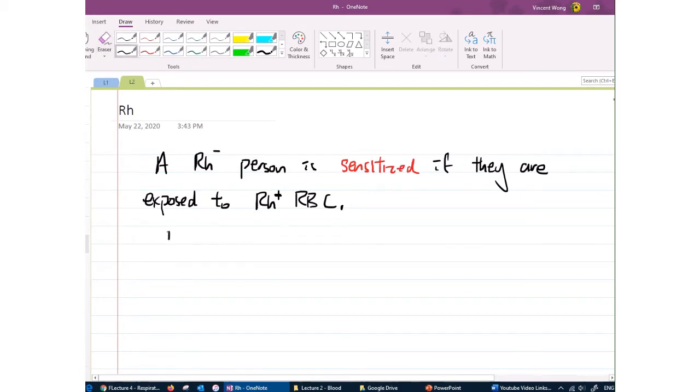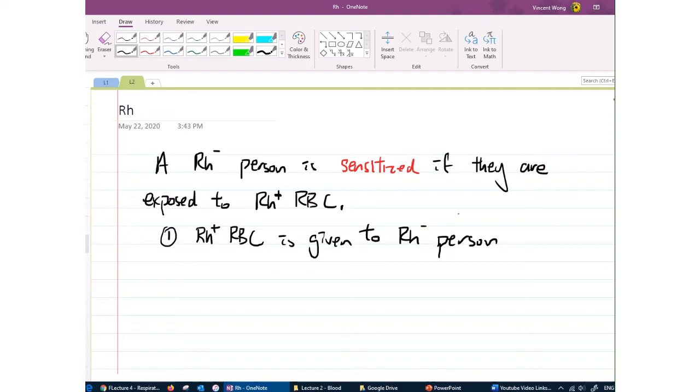Well, one way that a person can get sensitized is blood transfusion, if Rh positive RBC is given to an Rh negative person. Now here is where things get a little bit tricky. If you are a negative person, you are going to be okay to receive positive blood one time.